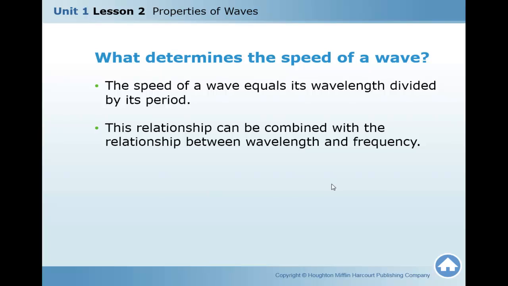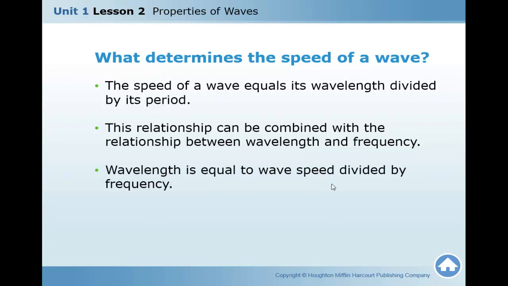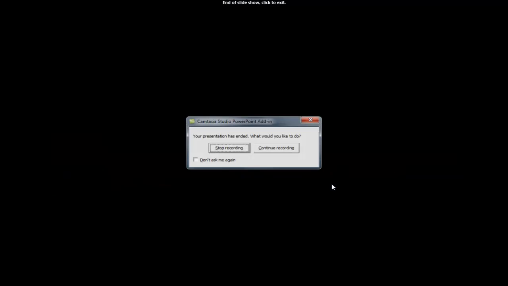This relation can be combined with the relation between wavelength and frequency. Wavelength is equal to wave speed divided by frequency. In this video, you are going to know the relation between the speed, wavelength, and frequency.